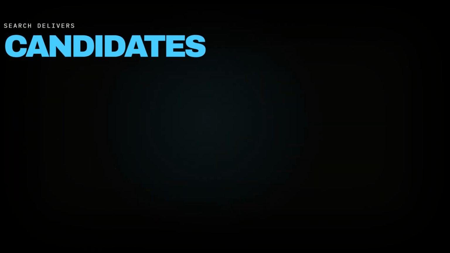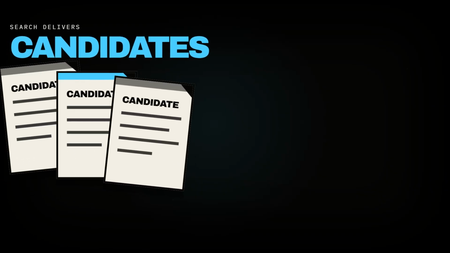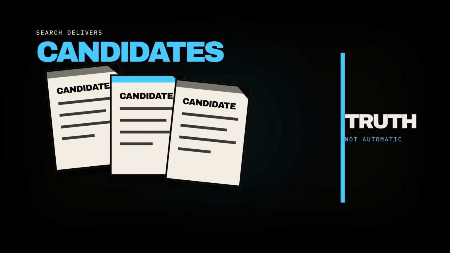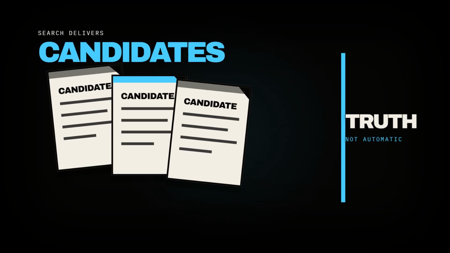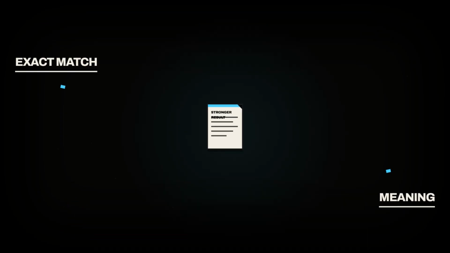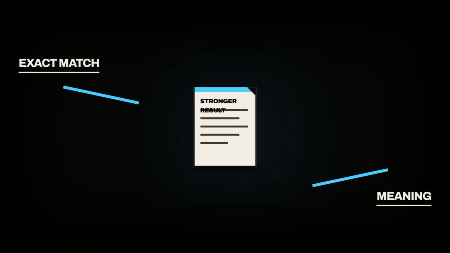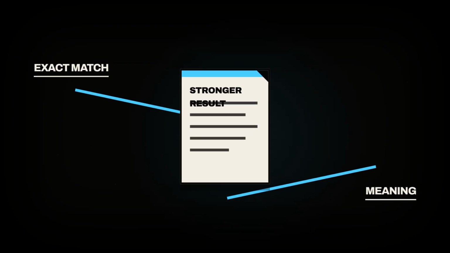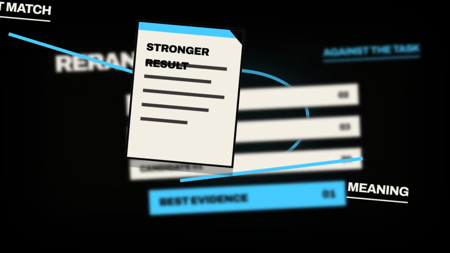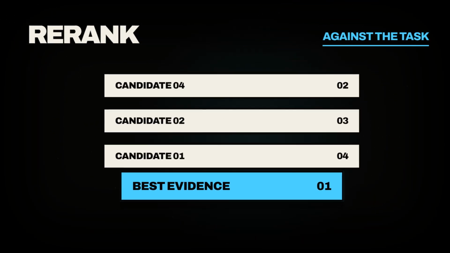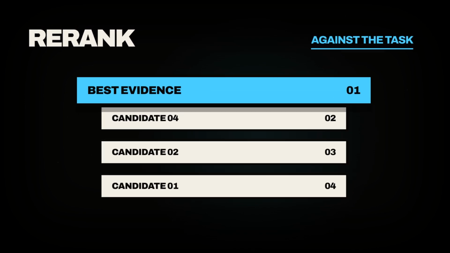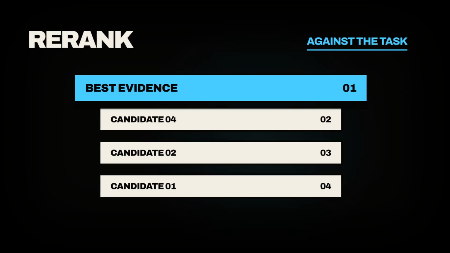Search does not deliver truth. It delivers candidates. A passage can look similar to the question yet be outdated, incomplete, duplicated, or missing the exception that changes the answer. Different search methods catch different signals. Exact matching can find an error code or name. Semantic search can find the same idea expressed with different words. A re-ranker can then compare the candidates against the actual task and move the strongest evidence forward. Retrieval finds possibilities. Re-ranking decides which ones deserve scarce context.